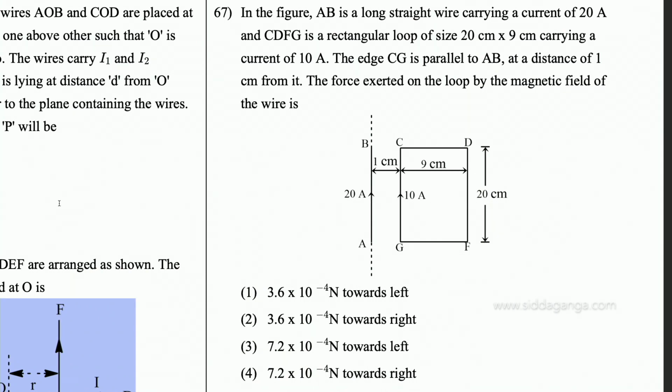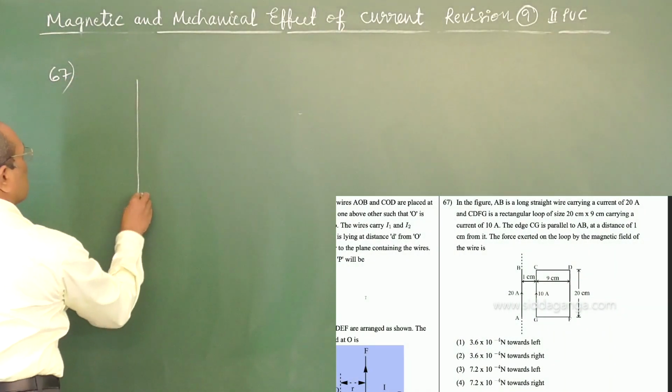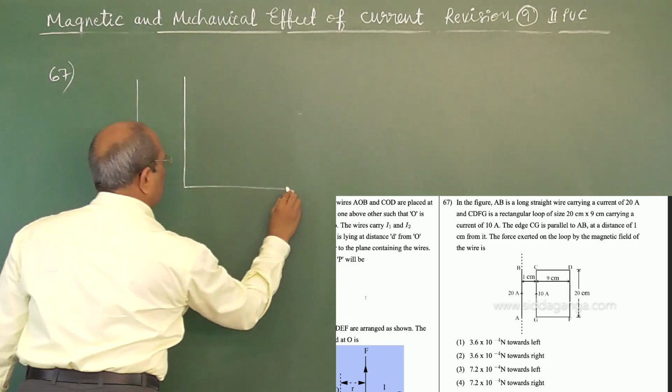In the figure, AB is a long straight wire carrying a current of 20 ampere and CDFG is a rectangular loop of size 20 centimeter by 9 centimeter carrying a current of 10 ampere. The edge CG is parallel to AB at a distance of 1 centimeter from it. The force exerted on the loop by the magnetic field of the wire is: just to have the figure, it gives you more clarity. So this is the figure we have.